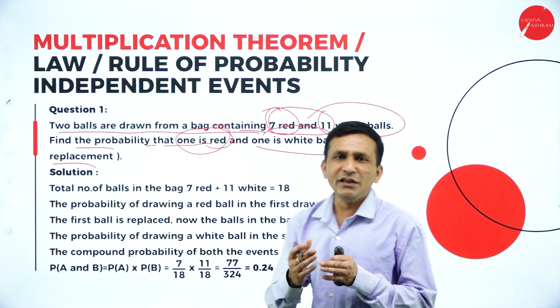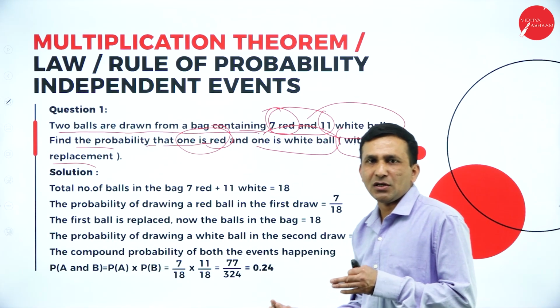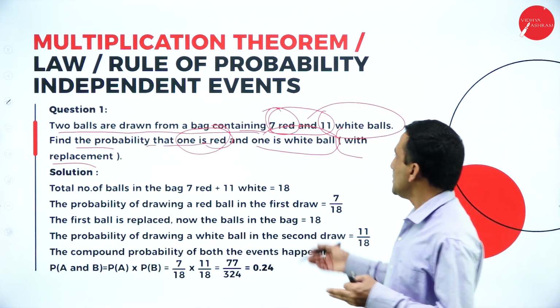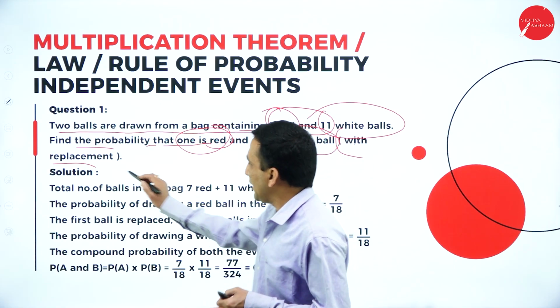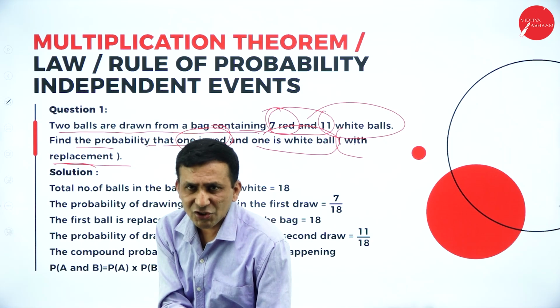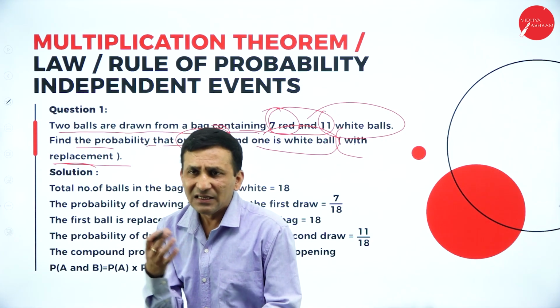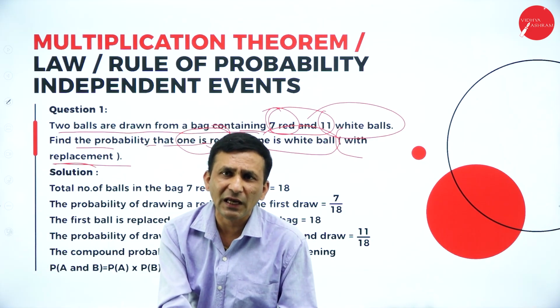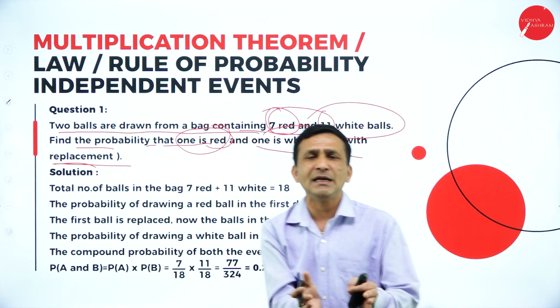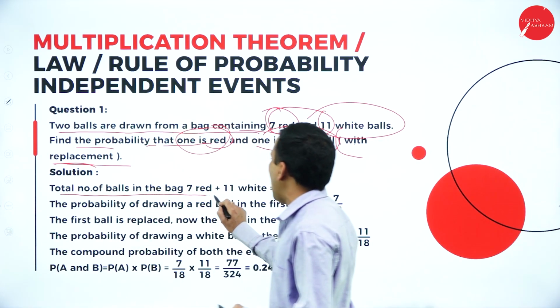Either you can use the combination format, with the help of combinations we can also solve the problem. That is also possible. Here, with replacement after picking one ball in the first draw, when you pick one more ball the second time, the previous ball you have to keep back in the bag.